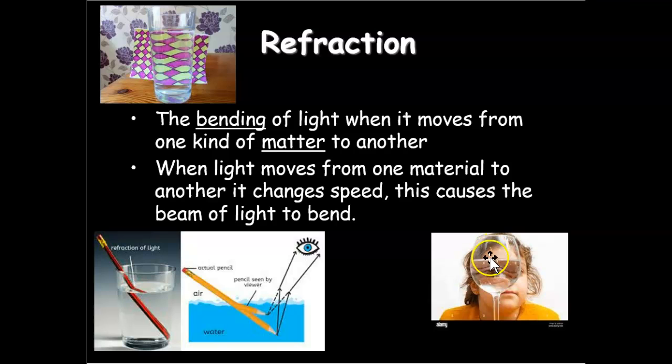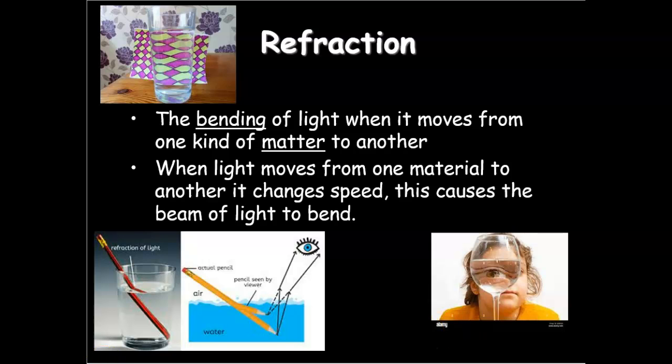And another one is if you fill a glass of water and put your face right next to it, it's going to bend that image, and it's going to make you look like you have a big eyeball, a big nose, a big mouth. It's pretty fun to try. And you can try this with all different sizes of glasses to see which one bends the light more to make more of an effect.